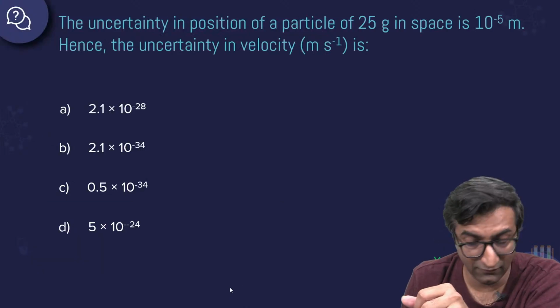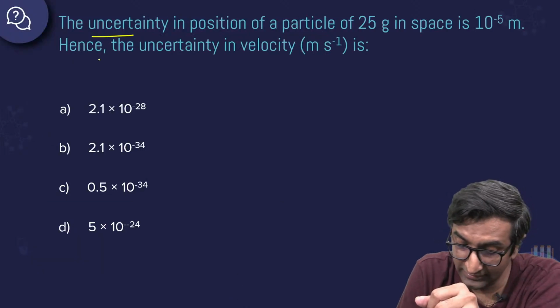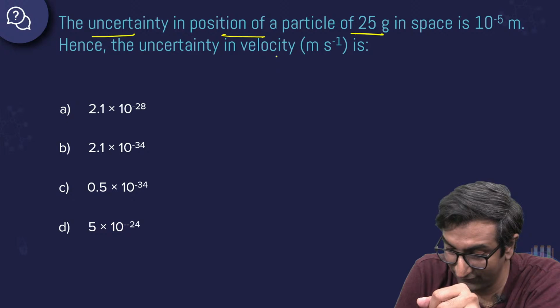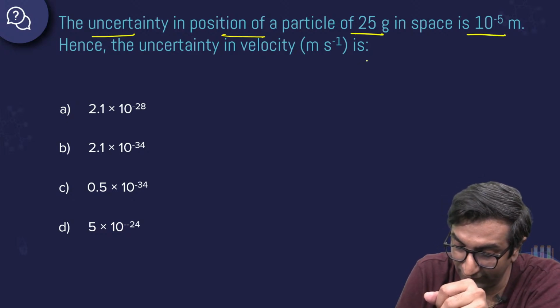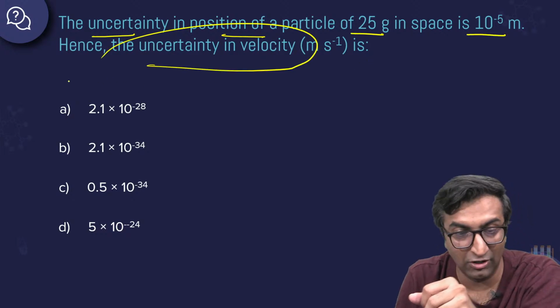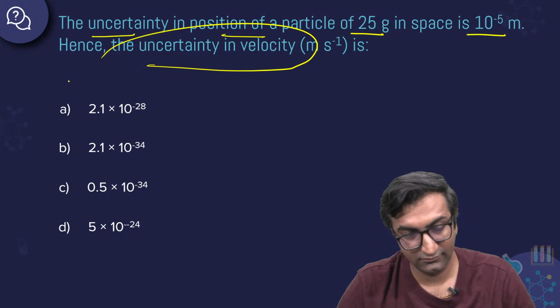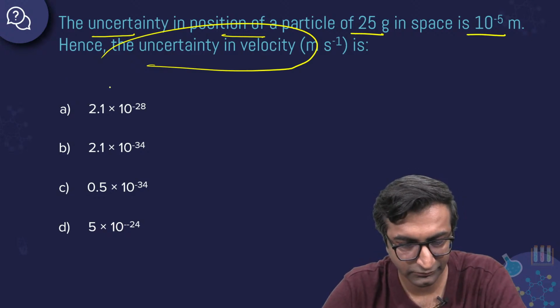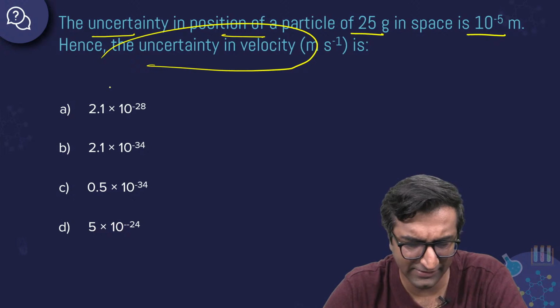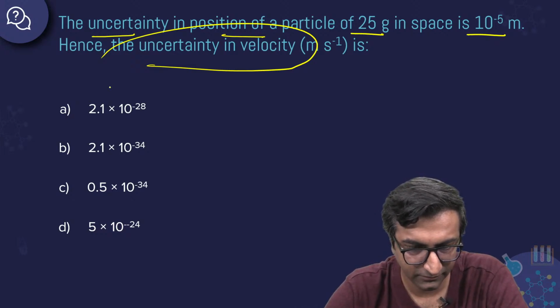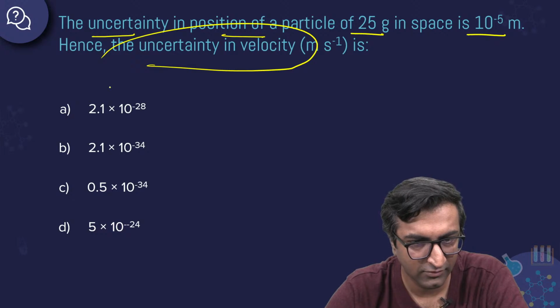Here's a question for Pranav. The uncertainty in position of a particle of 25 gram in space is 10 power minus 5 meters. What is the uncertainty in velocity? Tell me. What do you think this is? Can you do this? It will be negligible, exactly. But how negligible? Let's go ahead and calculate how negligible. Can you guys do that? Put some number to it.